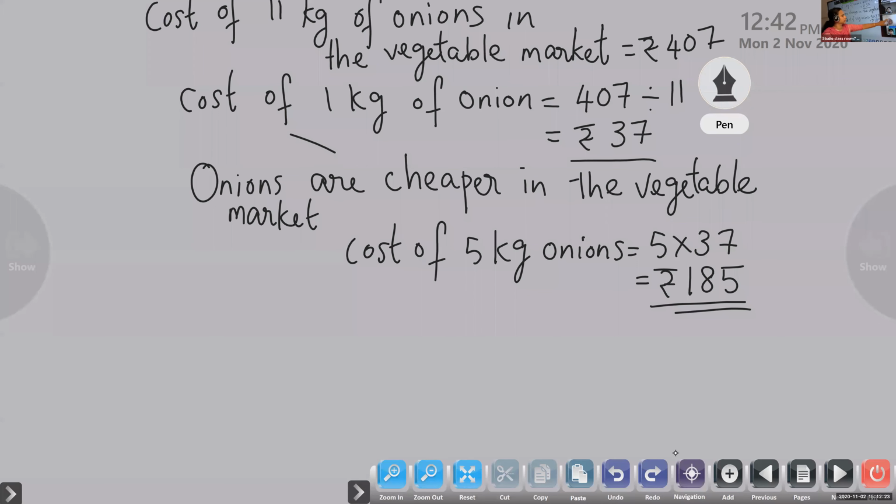Okay, complete it fast. Cost of 1 kg, you have to find out. Then onions are cheaper in the vegetable market. Then you have to find out the cost of 5 kg. That is equal to rupees 185.